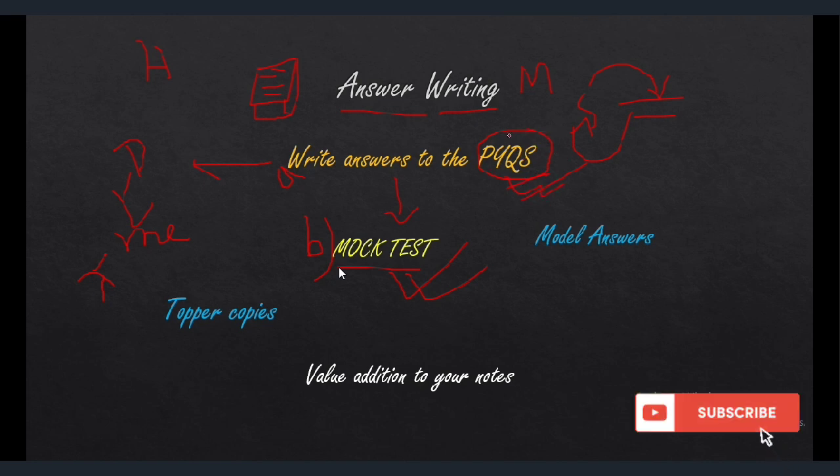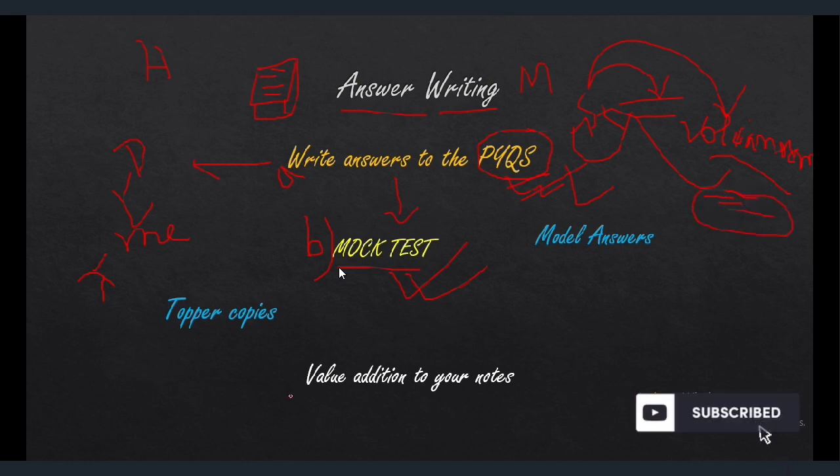So do write answers to the PYQs, whatever you are able to do, even if it's one line, even if it's two lines, because writing answers to the PYQs is highly important, and many toppers recommend it. This is not the last time you're writing the PYQs. For example, if you're writing something on volcanism, and you have not written a good answer, then it's not like a mock test that you can't write again. Go to your source, read it again, and then come back and write it again. This time I can bet that the answer will be much better.